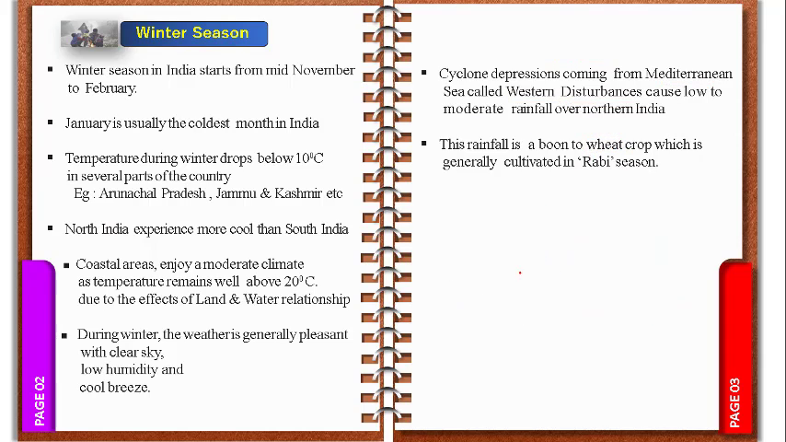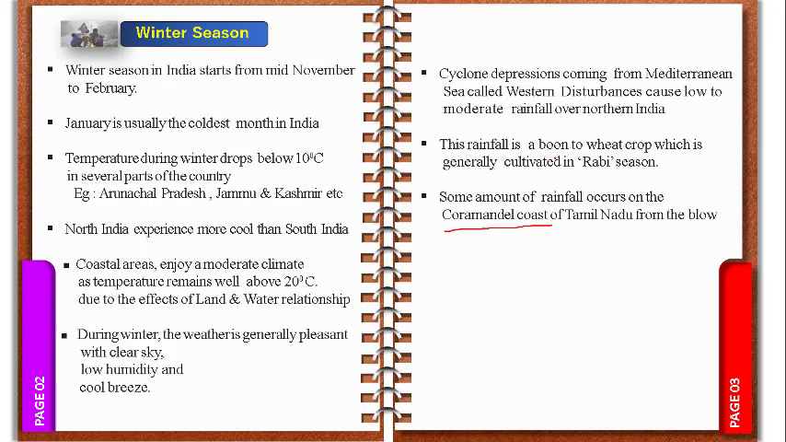Now listen. Some amount of rainfall occurs on the Coromandel coast of Tamil Nadu. We know that in northern India, rainfall occurs due to the western disturbance. So a question can be asked: during winter season, the rainfall in northern India occurs due to which reason? We can write: due to the western disturbance coming from the Mediterranean Sea. At the same time, it can be asked: during winter season, the Coromandel coast also experiences moderate rainfall due to which reason? That is what we are going to discuss now.